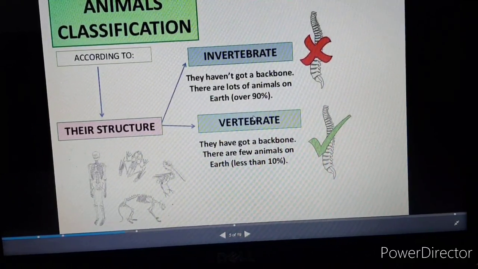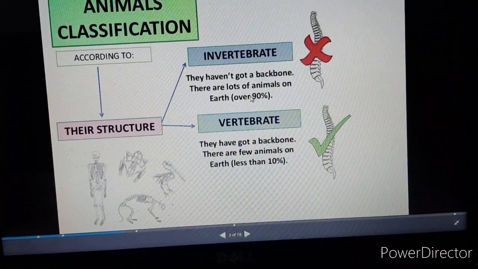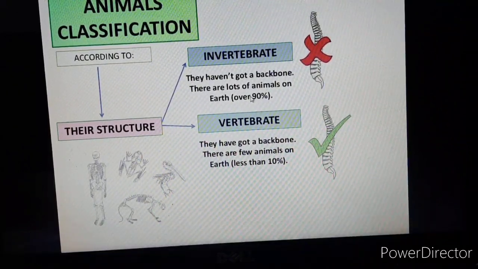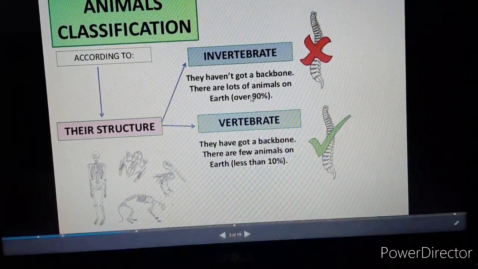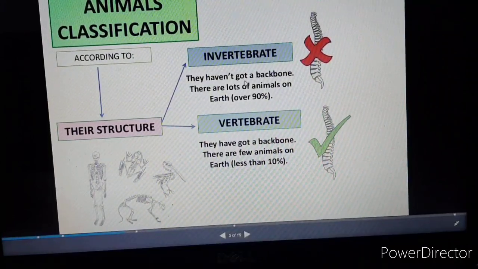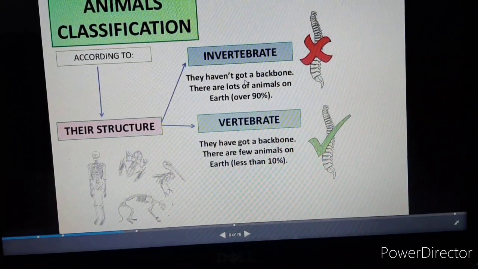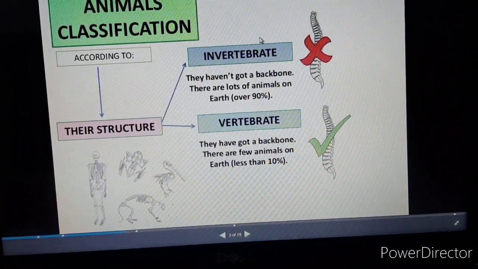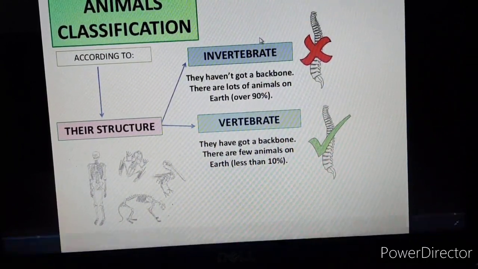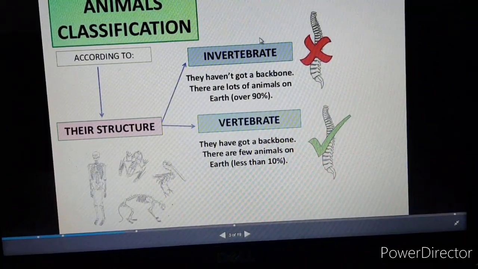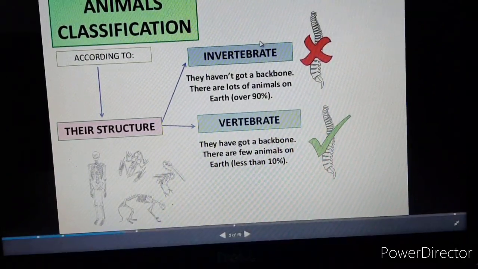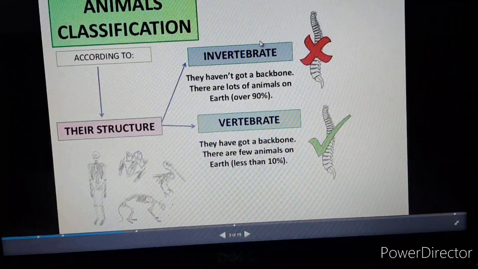Then what are the examples of invertebrates? Coral, sponge, starfish, jellyfish, roundworm, butterfly. These don't have backbones. Okay, and snail also doesn't have a backbone. So these are all considered invertebrates. They don't have any skeleton, they don't have any backbone.